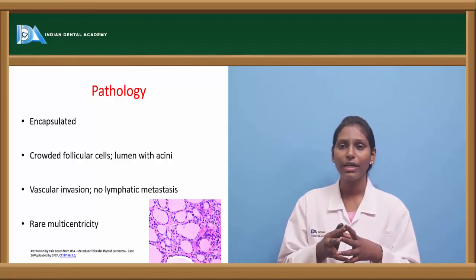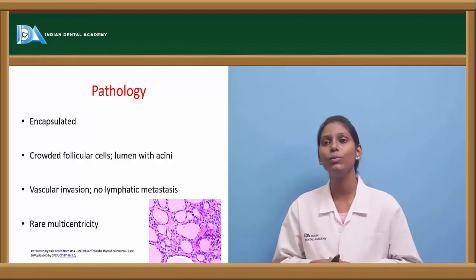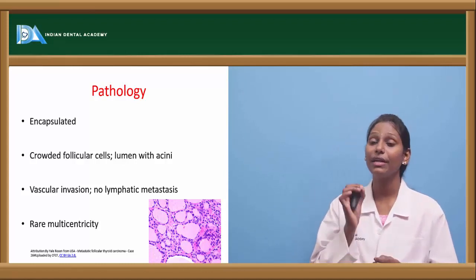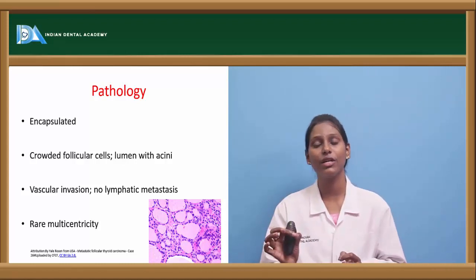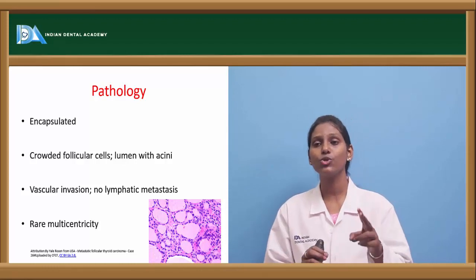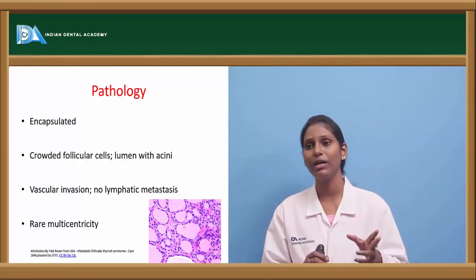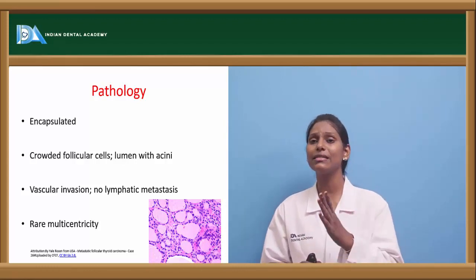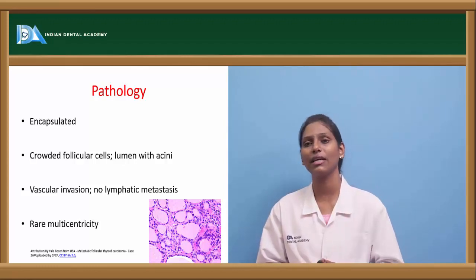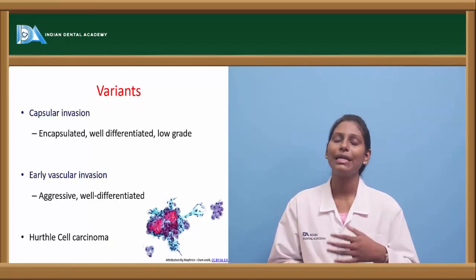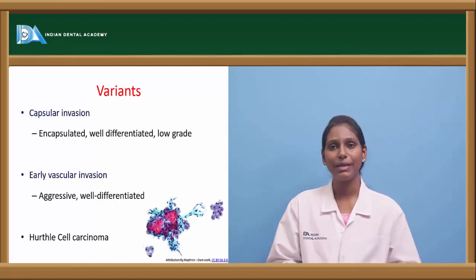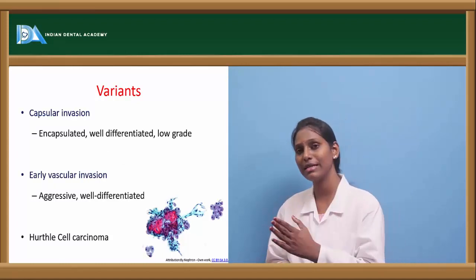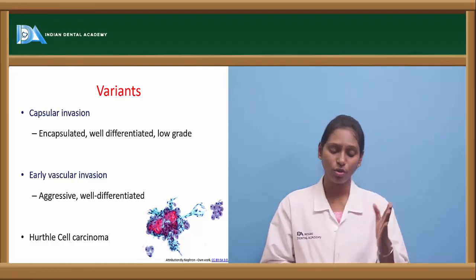These crowded follicular cells also form a lumen. We also have an SNI there, and we have a vesicular nucleus present. We have characteristic vascular invasion and also capsular invasion. These two are characteristic features of the carcinoma. However, we don't see much lymphatic metastasis, and multicentricity is very rarely seen in this kind of carcinoma. Usually it spreads through blood. Hematogenous spread is the most common one seen, to different sites, especially to bone, lungs, and also the liver.